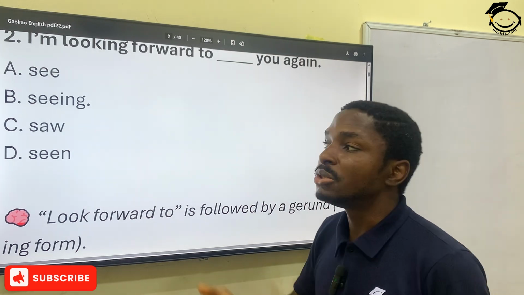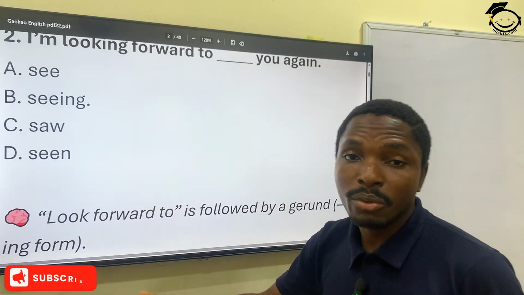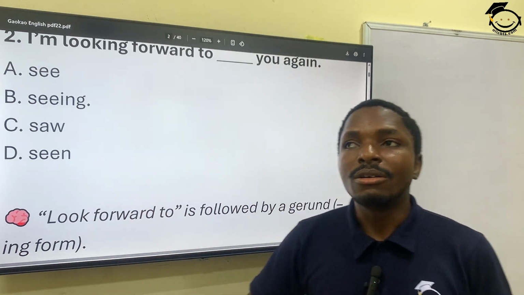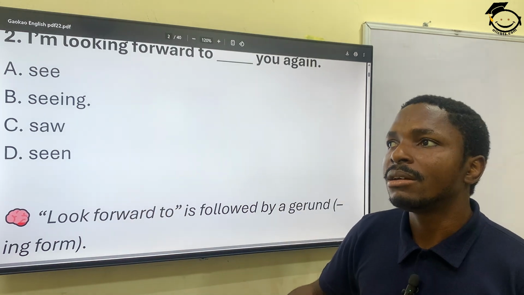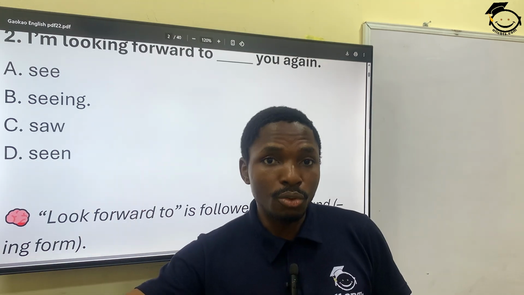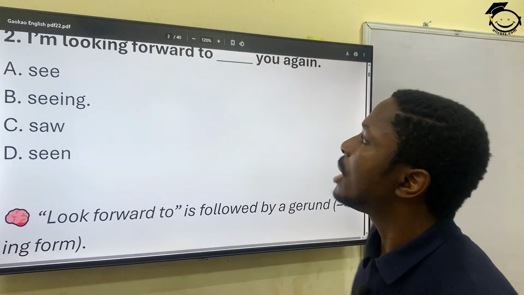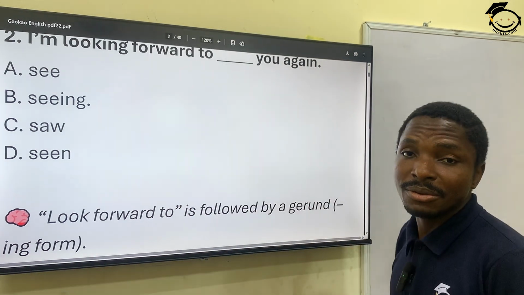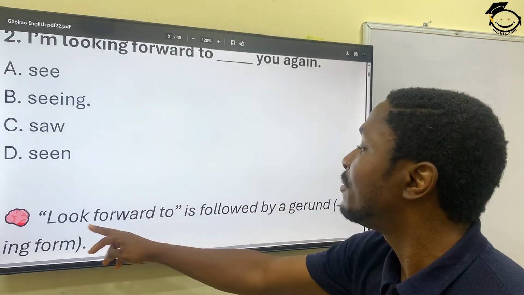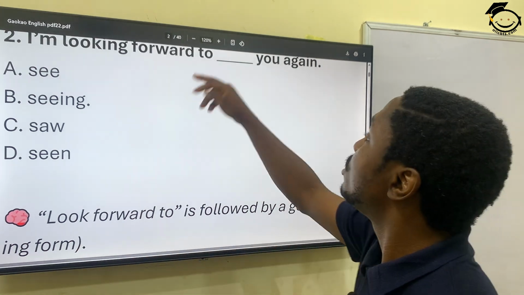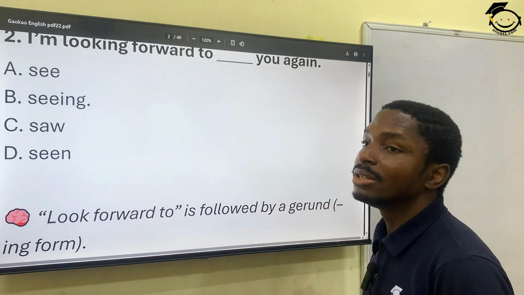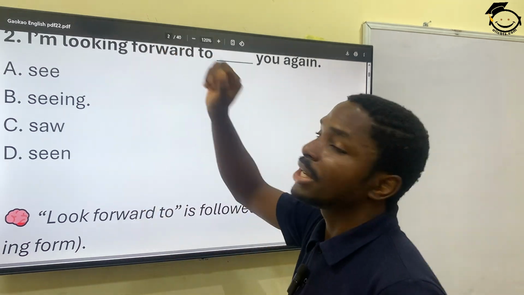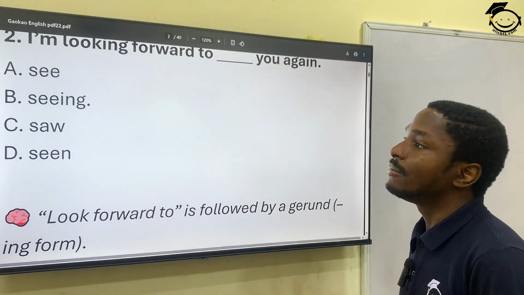And what is the gerund form? The gerund form of a word will just be the ing of that word, the action form of that particular word. So I'm looking forward to seeing you again. Look forward to is always followed by a gerund form. So seeing is the correct answer for question 2.